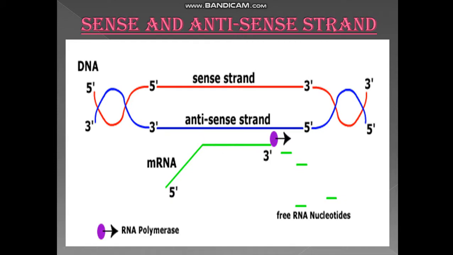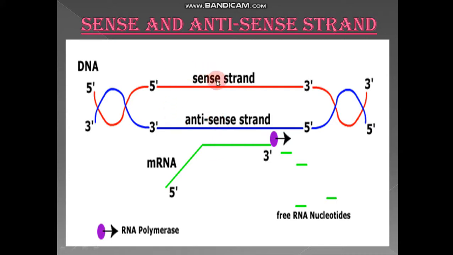just like it was happening in DNA replication. Yes, in DNA replication also the newly synthesized strand was complementary base paired to the template strand. Here also the same thing happens. The 3' to 5' strand acts as a template strand and the newly synthesized mRNA is complementary base paired over it. And the strand which is actually copied is called the antisense strand. Now why is this called antisense? Because it has the complementary base pairs as compared to the messenger RNA.